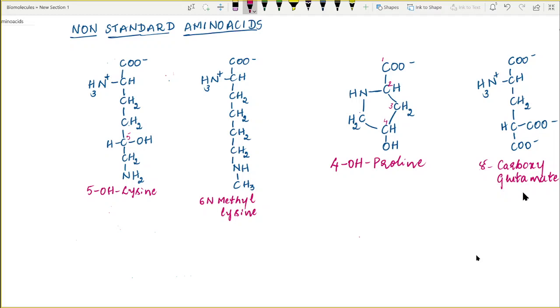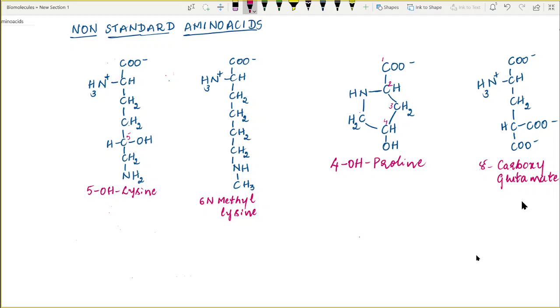In gamma carboxyglutamate, basically it's a glutamic acid. Basically it's a glutamate with an additional carboxyl group in it. See, students, don't get confused. Already our glutamate molecule has an additional carboxyl group. But along with that carboxyl group, the same carbon has been carboxylated, which results in the formation of gamma carboxyglutamate.